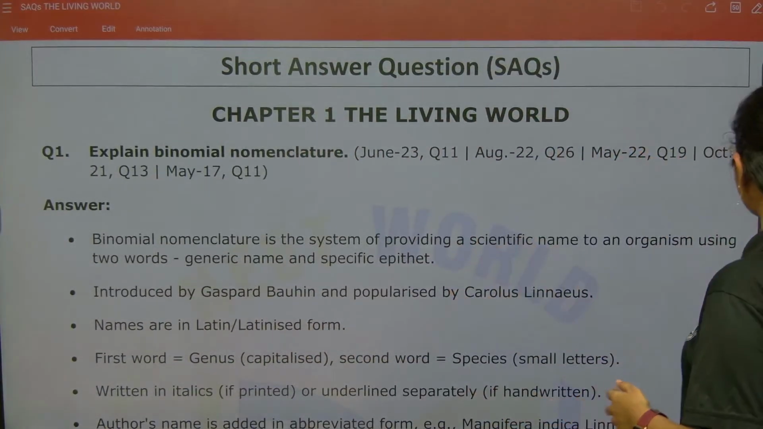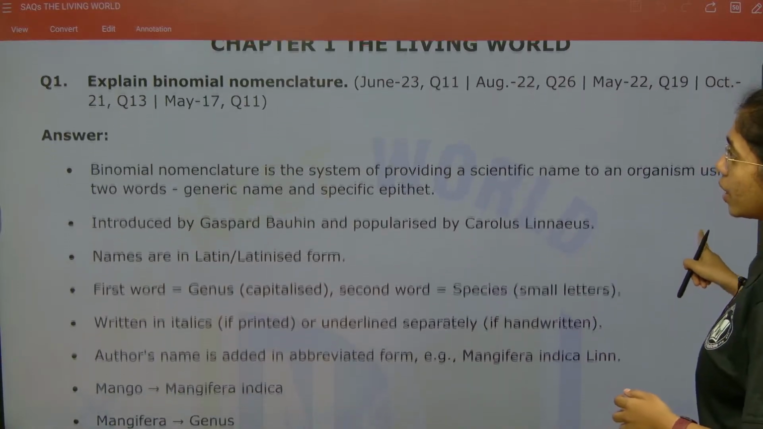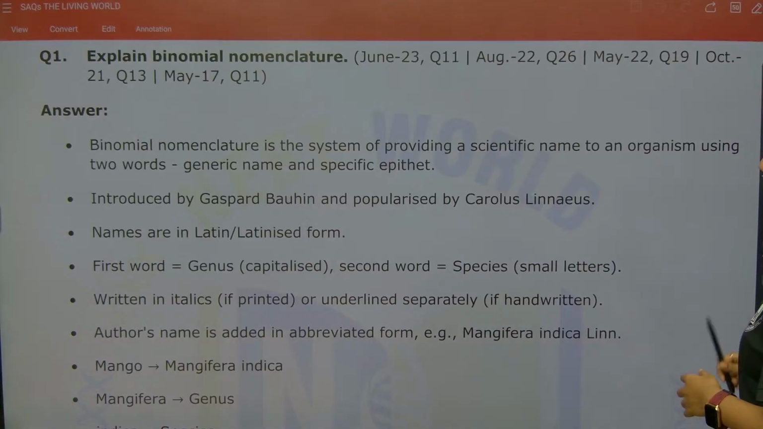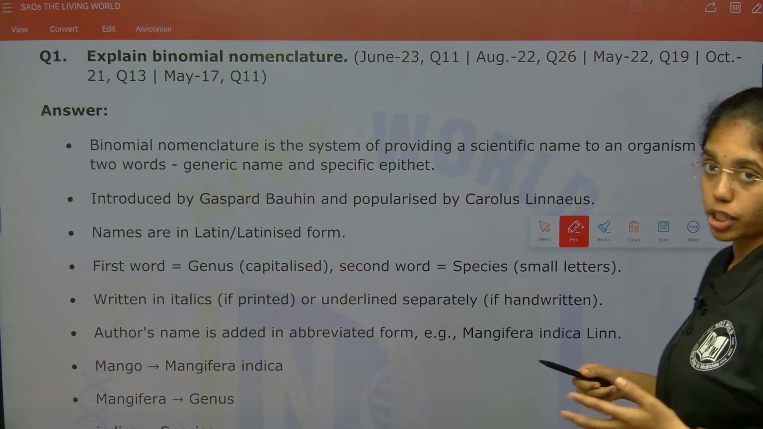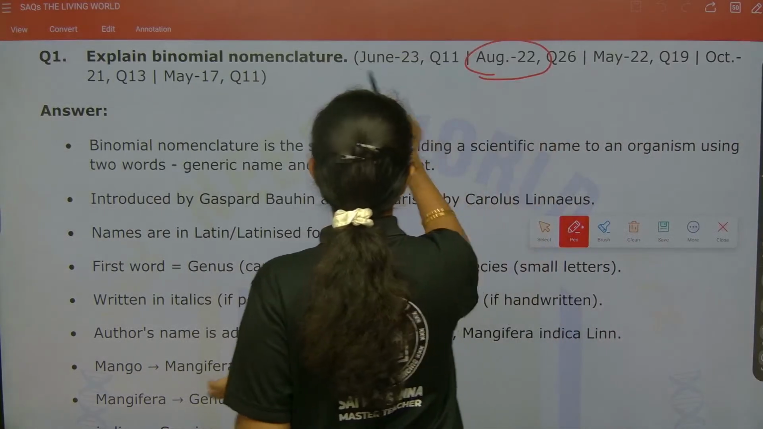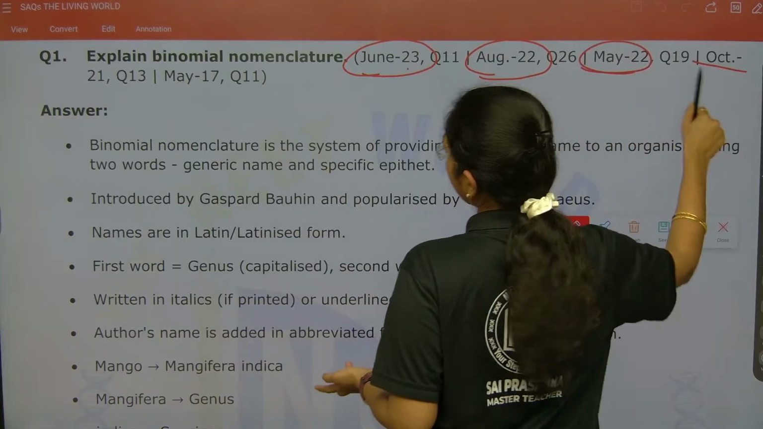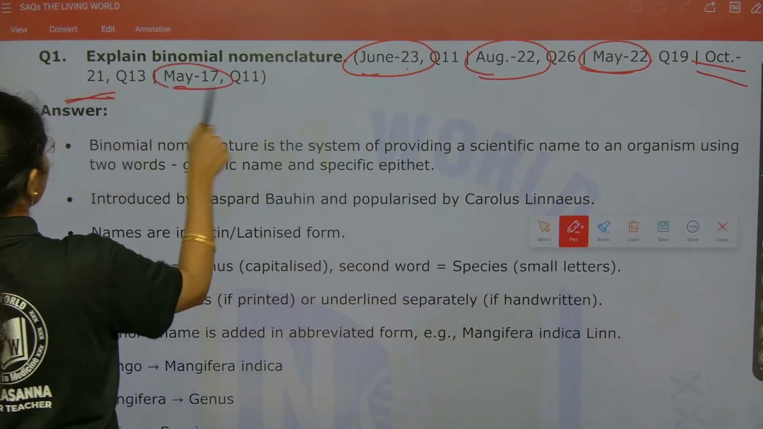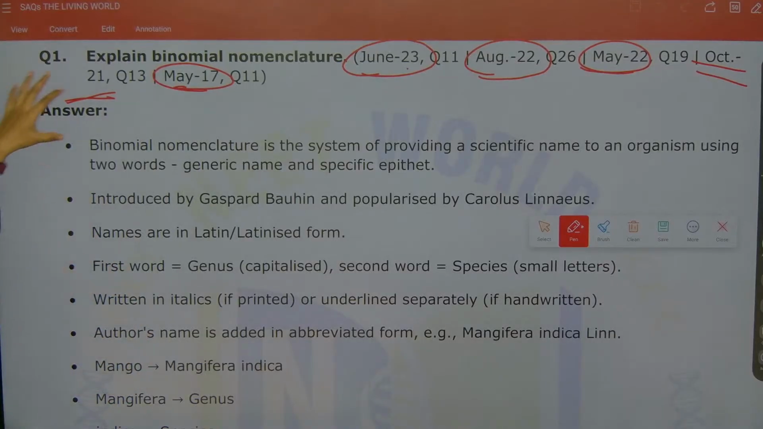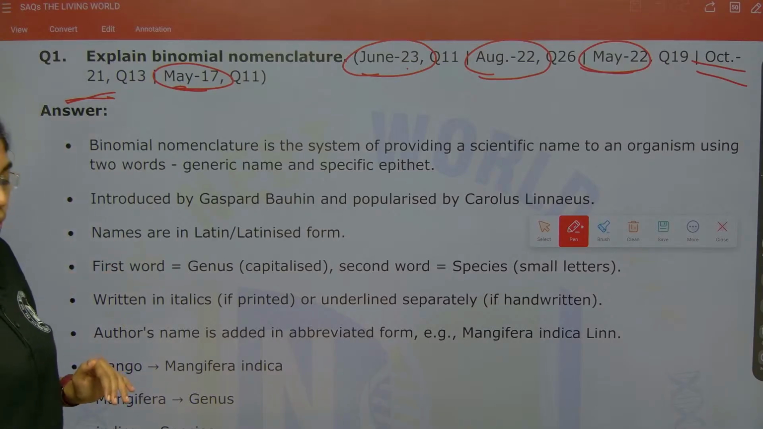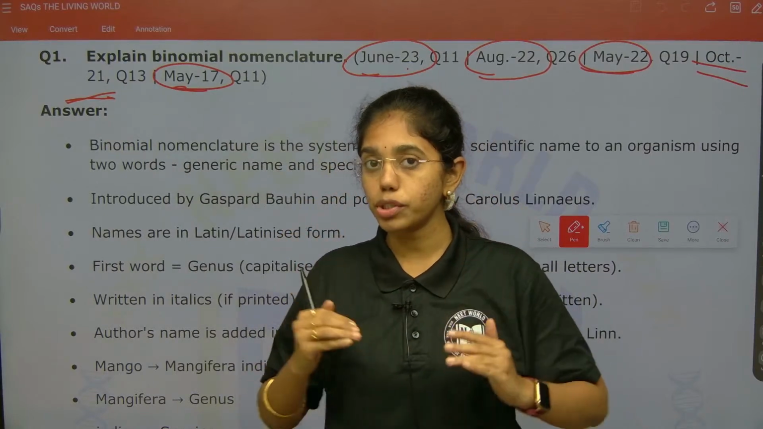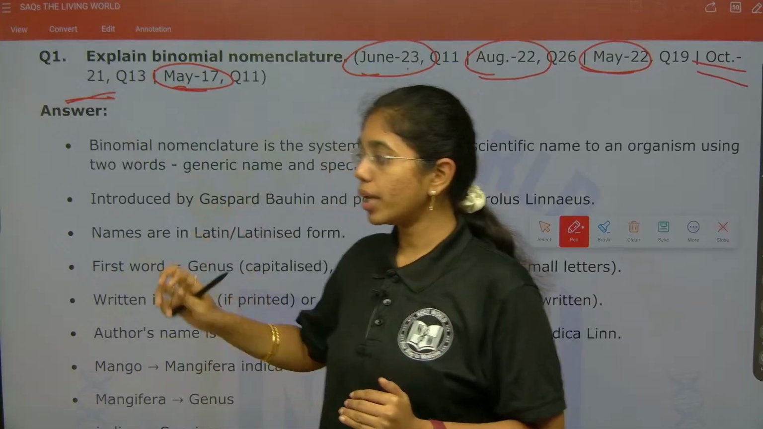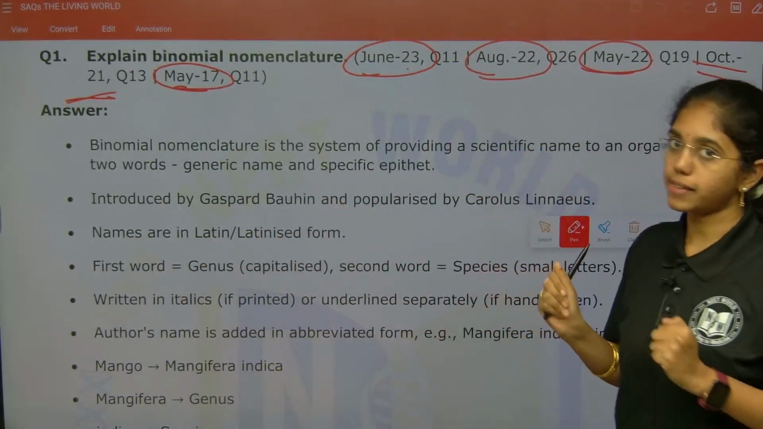So the first chapter, if you see, is the living world. Here the first question is binomial nomenclature. Explain binomial nomenclature. This question has been asked in June 2023, August 2022, May 2022, October 2021, and May 2017. So how do you have to describe this question? For every 4 marker question, if you give 8 accurate points in a sequential, systematic manner, that is more than enough.